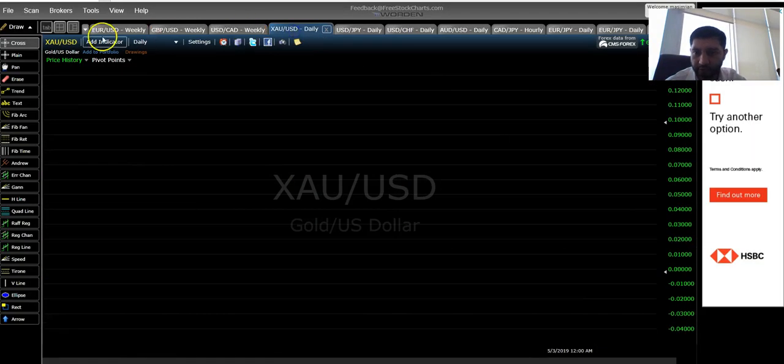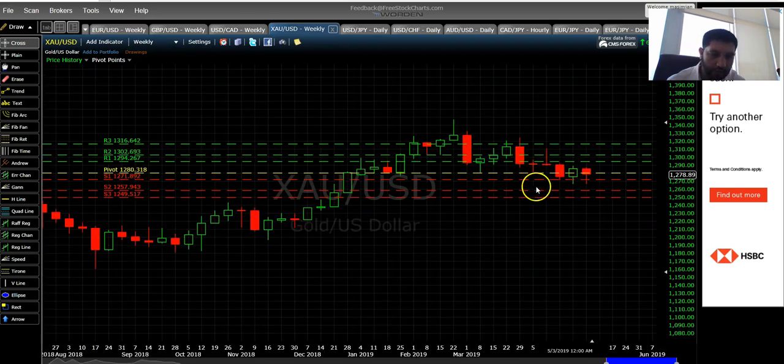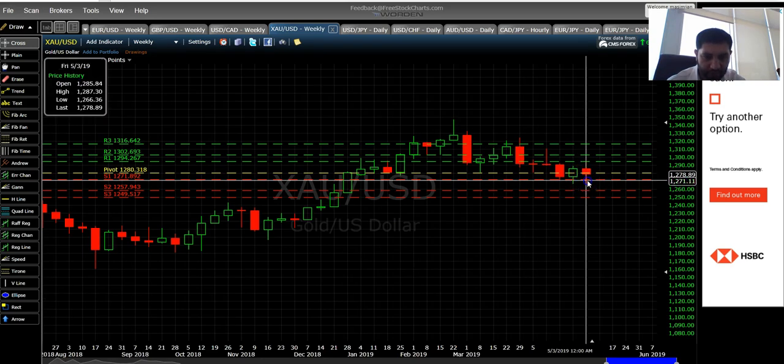Moving on to our last pair for the week, which is gold. Gold for the weekly layout. Let me just take you to the weekly chart. Weekly, we did expect that it will fall down, and it did as expected.